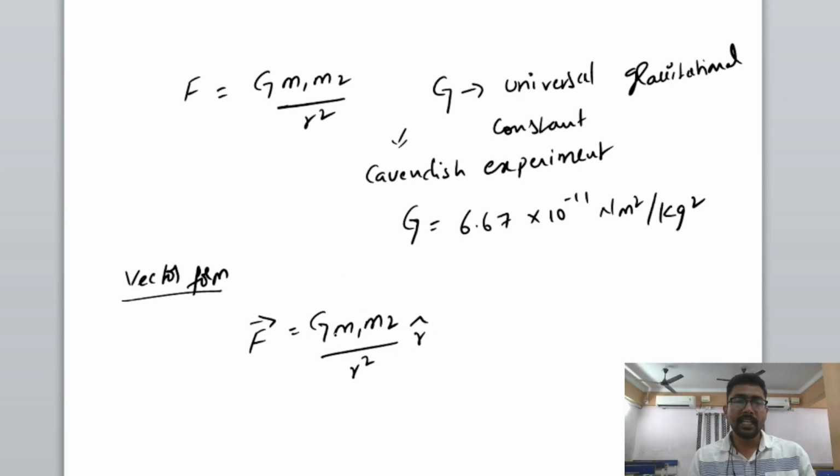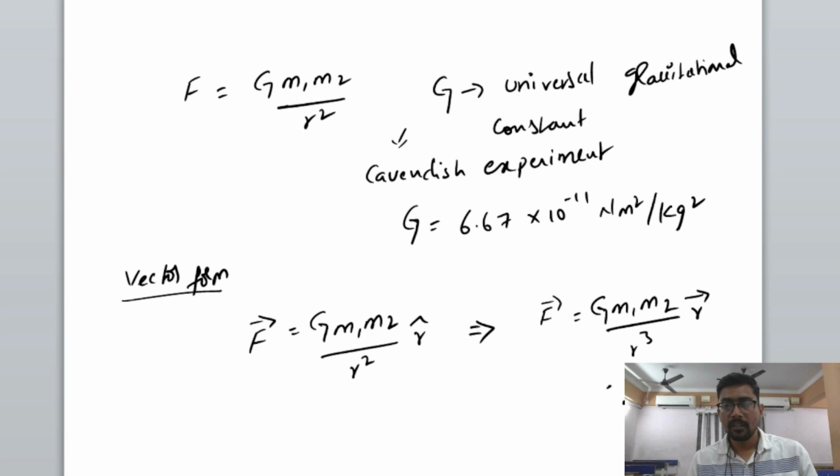Whichever direction the gravitational force is acting, we can take its unit vector and multiply by G m1 m2 by r square. So we can rewrite this equation as F is equal to G into m1 m2 by r cube into r bar, since r cap is equal to r bar by r.